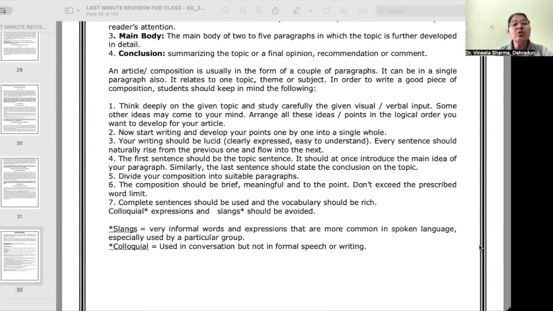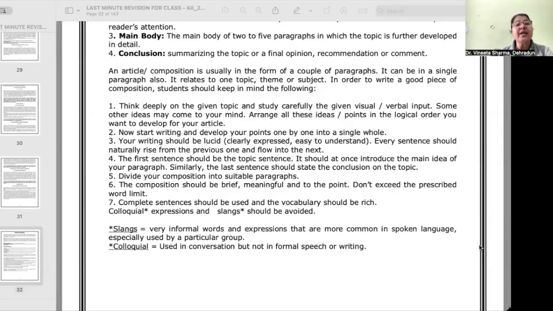In order to write a good piece of composition, you should keep these points in mind. First is think deeply on the given topic and study carefully the given visual or verbal input. Some other ideas may come to your mind. Arrange all these ideas or points in the logical order you want to develop for your article. Now start writing and develop your points one by one into a single whole. Your writing should be lucid, means clearly expressed, easy to understand.